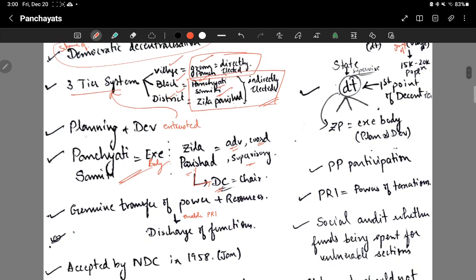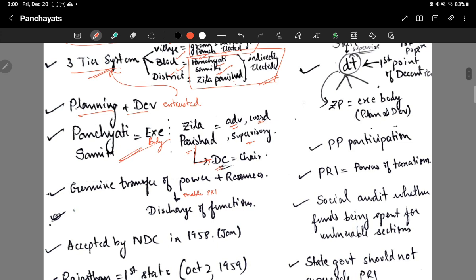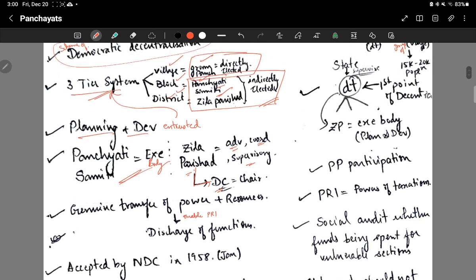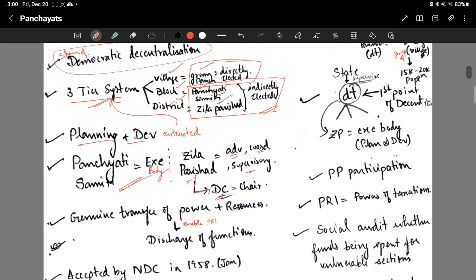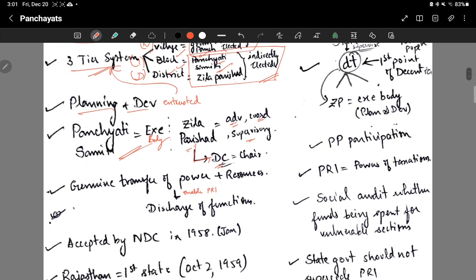Another recommendation was that planning and development activities have to be entrusted to this three-tier system at all the levels: village, block and district. I will be referring to village, block and district like this, VIND, for convenience, just for telling that.